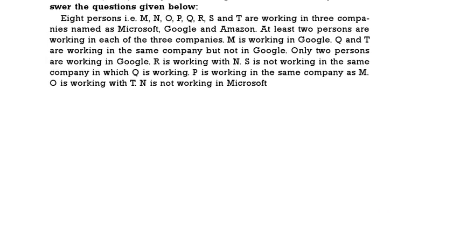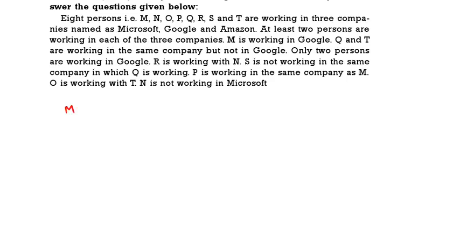Next one, 59 to 63. There are 8 persons M, N, O, P, Q, R, S, T working in companies Microsoft, Google and Amazon. At least 2 persons are working in each company. M is working in Google. Q and T are working in the same company but not in Google. Only 2 persons are working in Google. R is working with N. S is not working in the same company in which Q is working. P is working in the same company as M. O is working with T. N is not working with Microsoft.